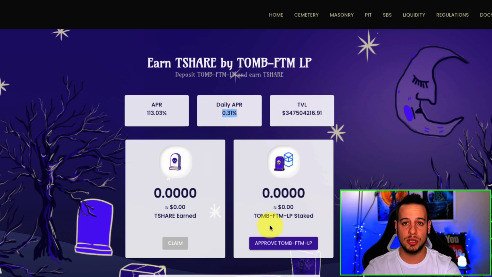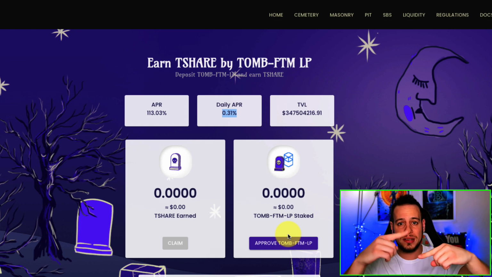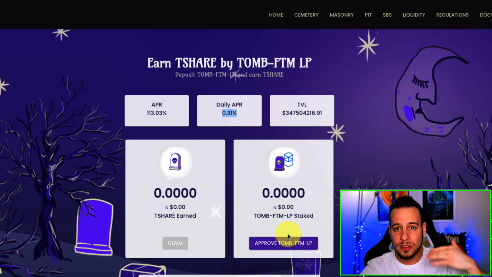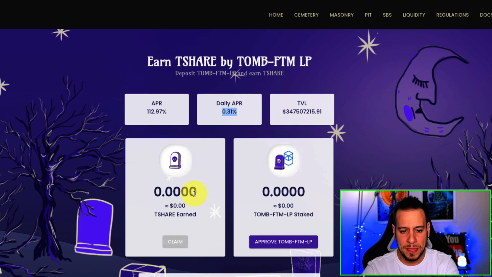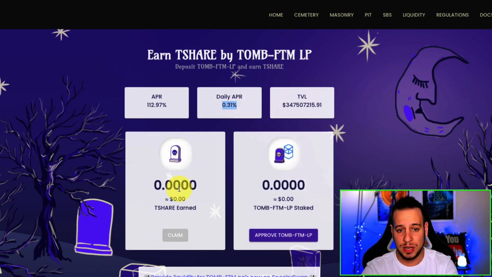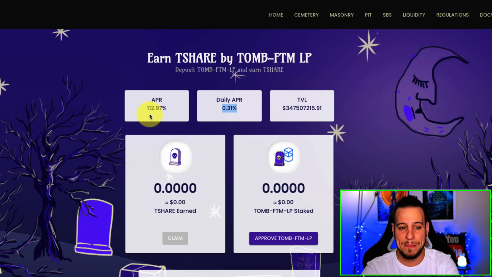So you can stake your liquidity pool tokens of TOMB and Fantom, and remember, there is no impermanent loss here because TOMB is pegged to Fantom. The price is not changing, so there will not be any impermanent loss. It's like adding USDC and DAI, two stablecoins. This is the exact same thing, or Ether and wrapped Ether, all right? So this is very, very cool, and you can add your liquidity pool tokens here and get these amazing rewards in T-shirt.